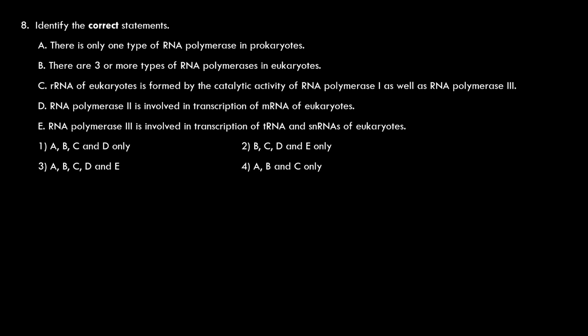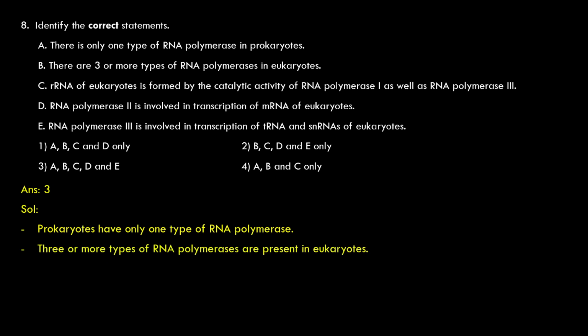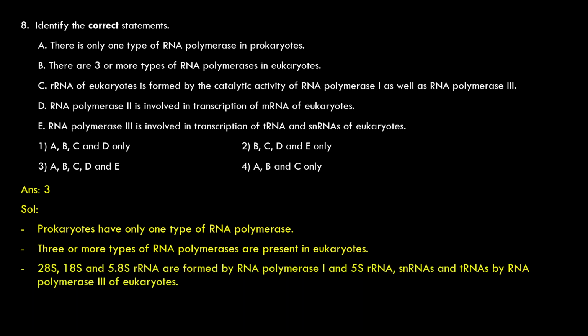Absolutely true. So A, B, C, D, E, all the 5 are correct statements. Let us see the answer. C. Prokaryotes have only one type of RNA polymerase. 3 or more types of RNA polymerase are present in eukaryotes. 28S, 18S, and 5.8S ribosomal RNA are formed by RNA polymerase 1, and 5S ribosomal RNA, snRNAs, and transfer RNAs by RNA polymerase 3 of eukaryotes. RNA polymerase 2 is involved in the formation of messenger RNA and siRNAs, the smaller interfering RNAs of eukaryotes.